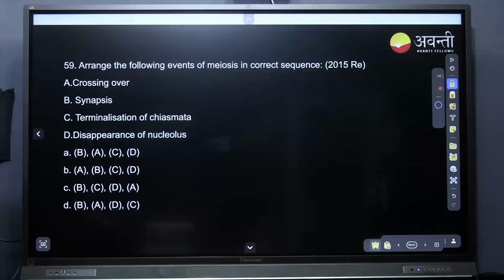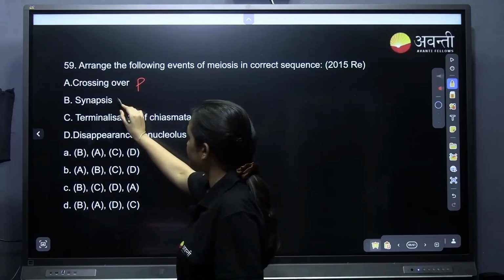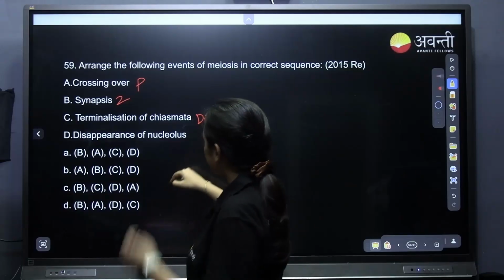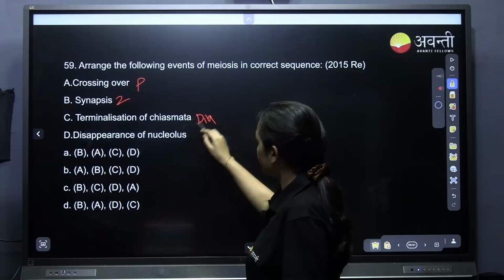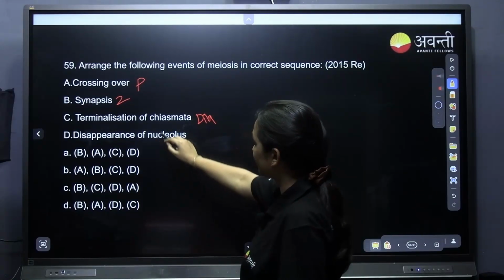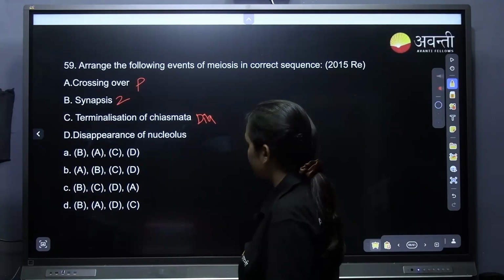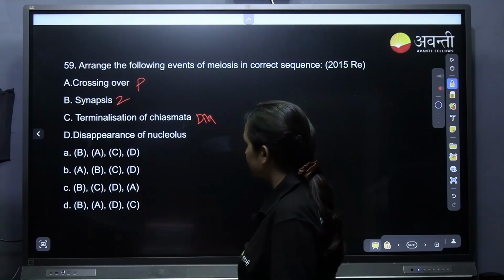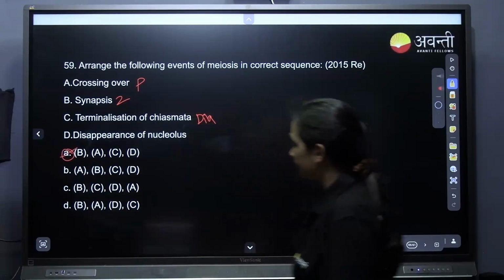Arrange the following events of meiosis in correct sequence. Crossing over, pachytene, synapsis, zygotene, terminalization of chiasma, diakinesis, disappearance of nucleolus. It will also be after the diakinesis, yes. So this will be B, A, C, D. Yes? Option A. Very good.